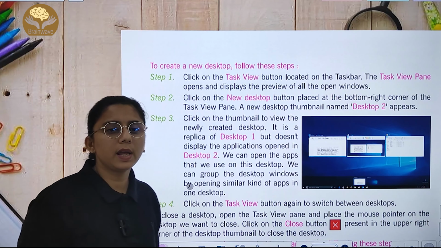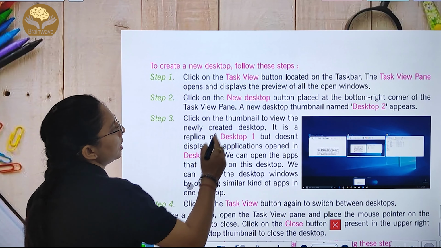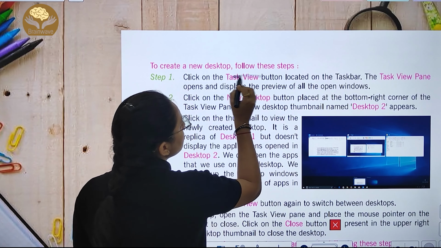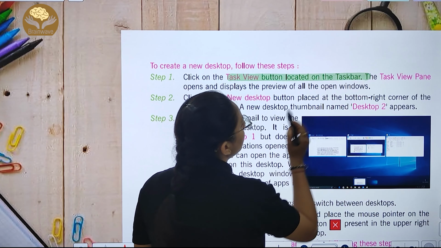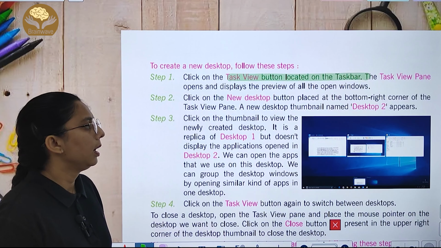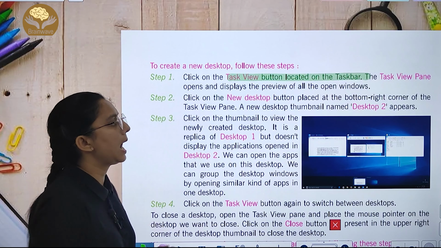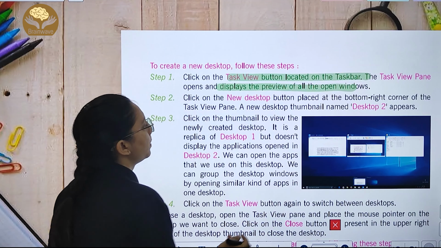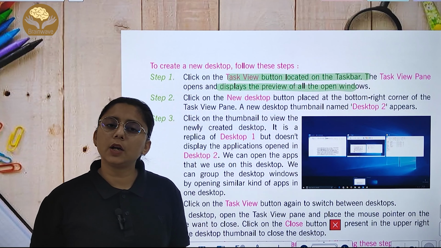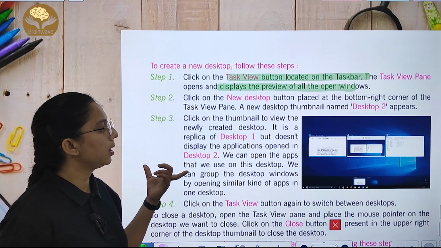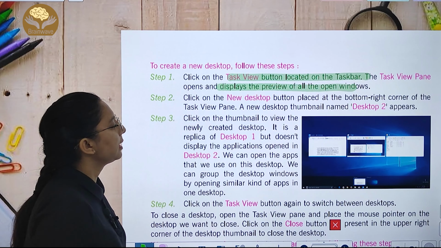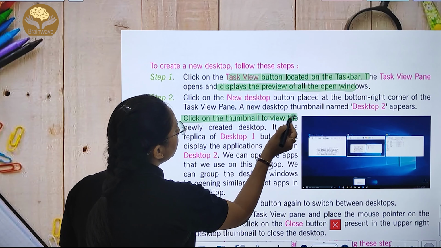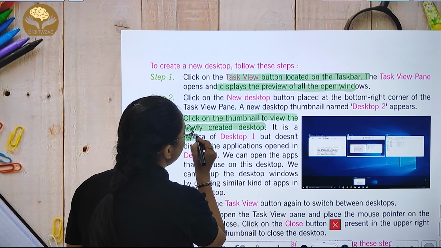Now to create a new desktop, follow the steps. Click on the task view. आप task view पे click करेंगे. You will click on the task view button located on the taskbar, and the task view pane opens and displays the preview of all open windows. Now click on new desktop. आप new desktop पे click करेंगे, एक thumbnail है desktop का वो appear हो जाएगा. Then step 3, click on the thumbnail to view the newly created desktop.